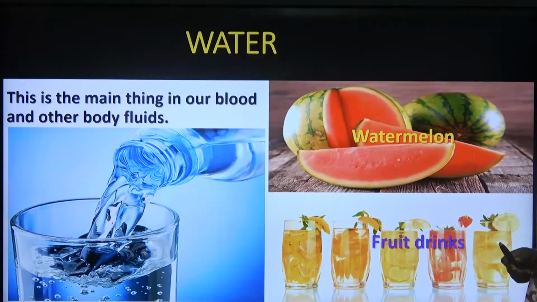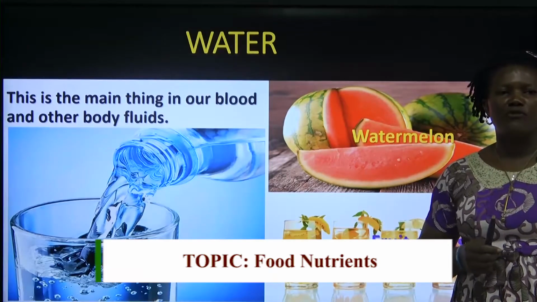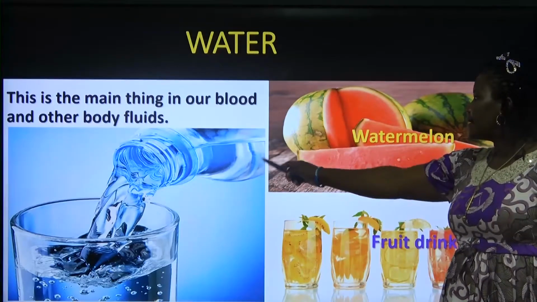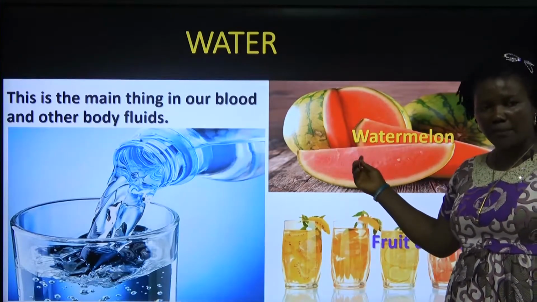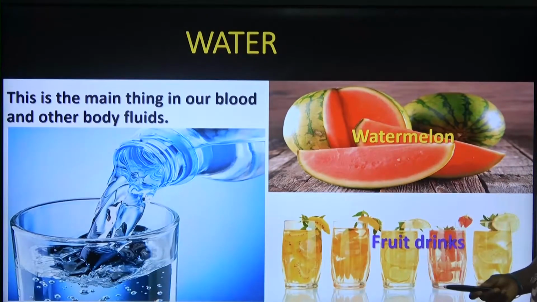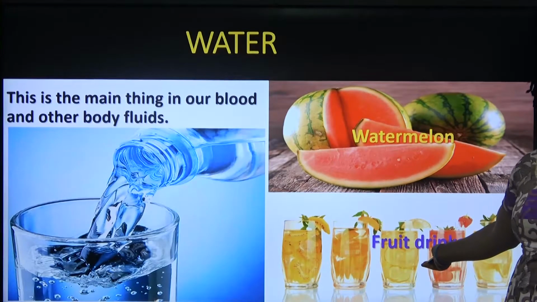We have water. As we all know, water is good for drinking. The body is made up of much water. If you don't take much water, you will be dehydrated. Water is good for us. We can get water in some fruits like watermelon, oranges, and so on. We can also get water in our fruit drinks.